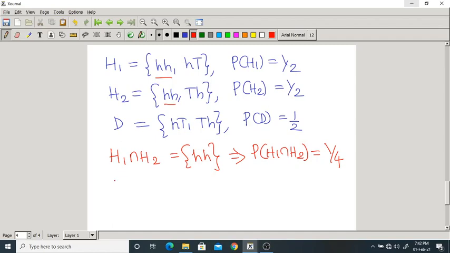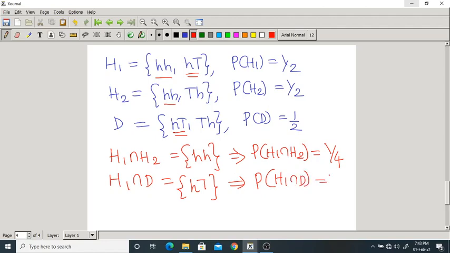Now, H1 intersection D. How many elements are there? HT, only one. This implies the probability of H1 intersection D is also equal to 1 by 4.